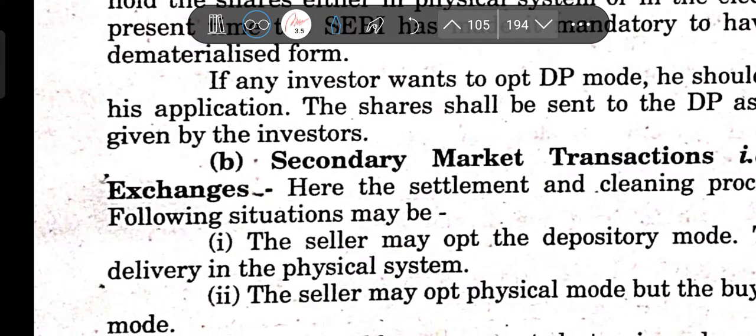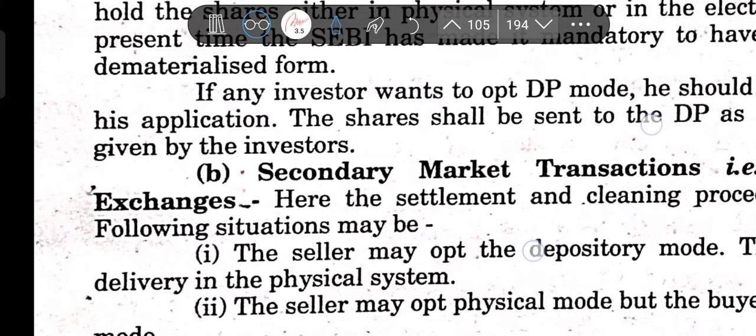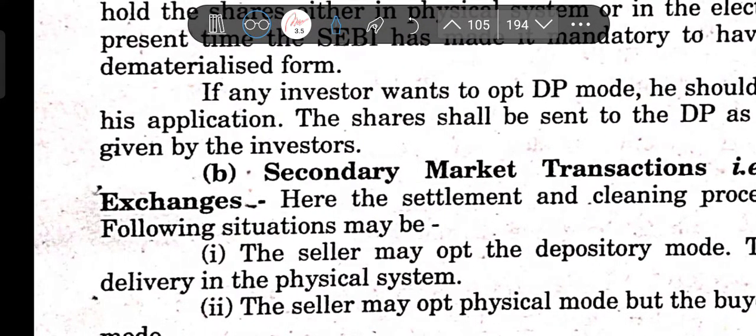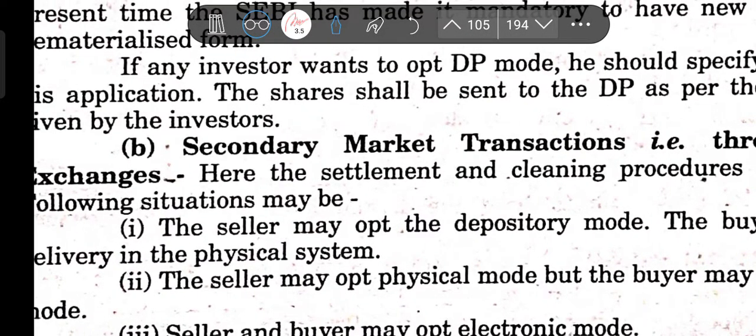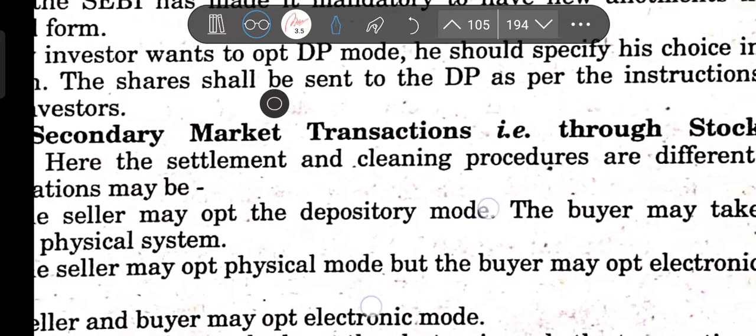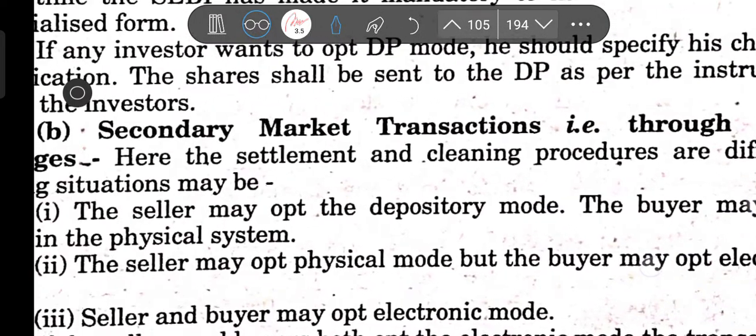So the investor gives some instruction, and thereafter the shares are sent.